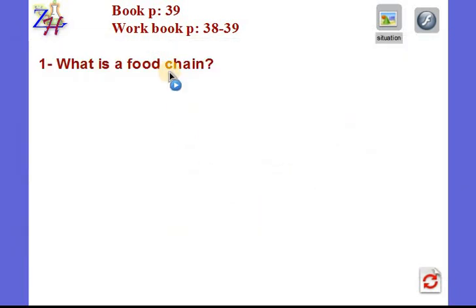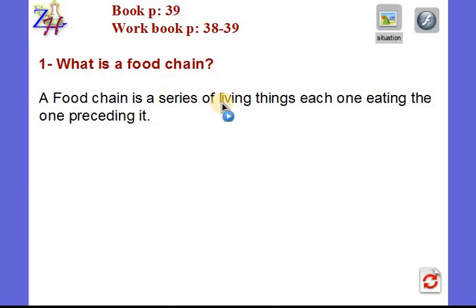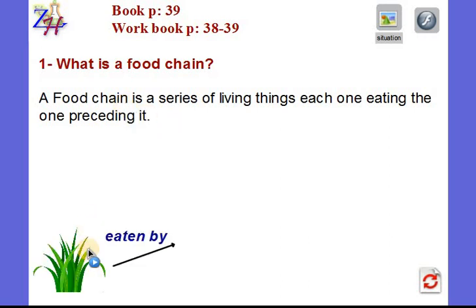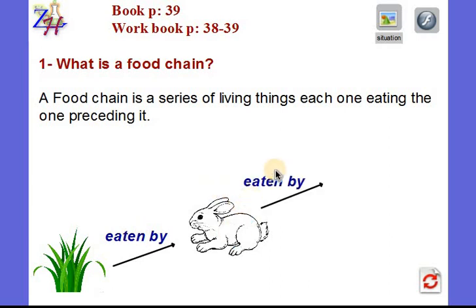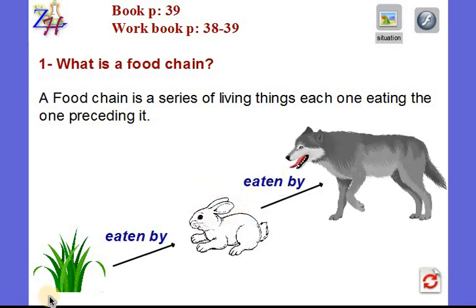So the food chain is a series of living things, each one eating the one preceding it. For example, if we have grass, it is eaten by a rabbit, and the rabbit is eaten by the wolf. Here we have what we call a food chain.